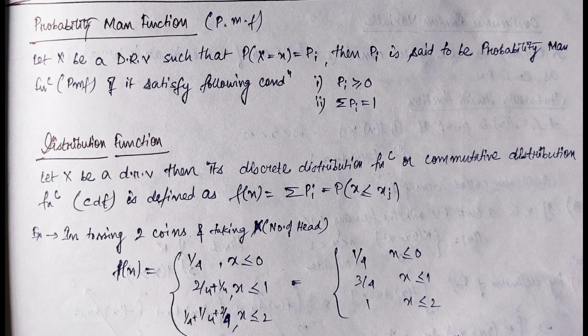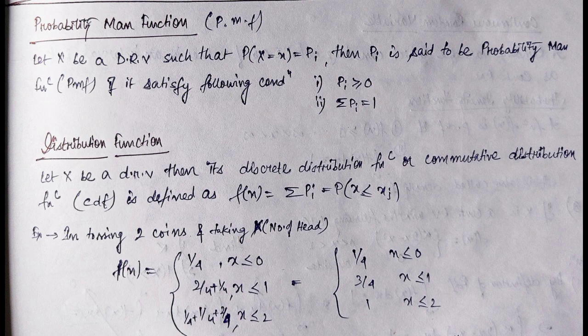for x less than 0, as there cannot be 0 heads or less than 0 head in the tossing of two coins. For x lying between 0 to 1, the probability will be 1 by 4, so will be the F(x) here. For x lying between 1 to 2, if we see the x here equal to 1 and x is less than 2, so the F(x) will be 1 by 4 plus 1 by 2.